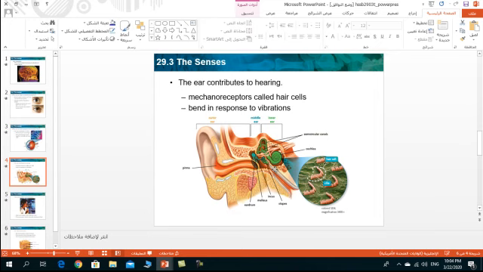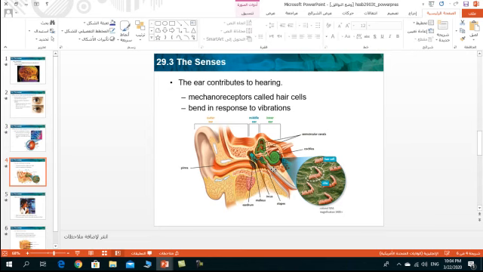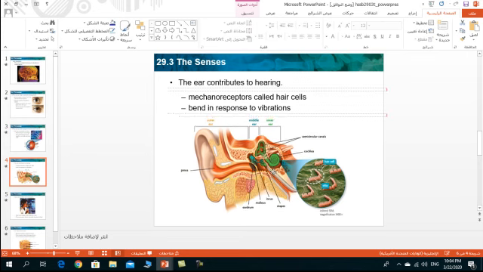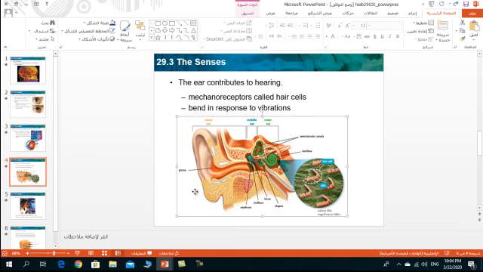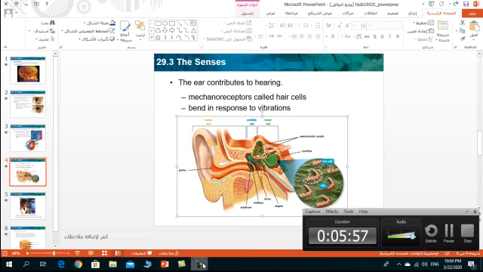It holds fluids and hair cells which contain mechanoreceptors, used to detect the vibration. These vibrations move the fluids in the cochlea, which makes the hair cells bend. The hair cells send electrical impulses through the auditory nerve to the brain. The brain interprets these impulses as sound.